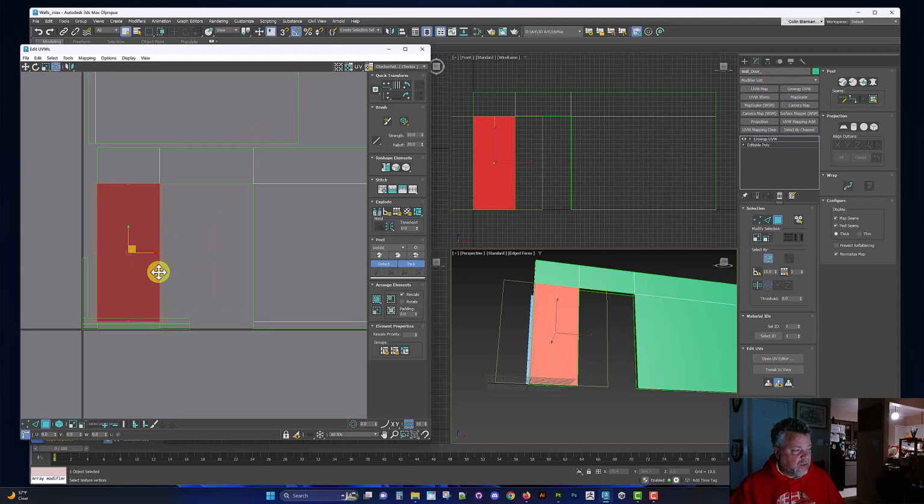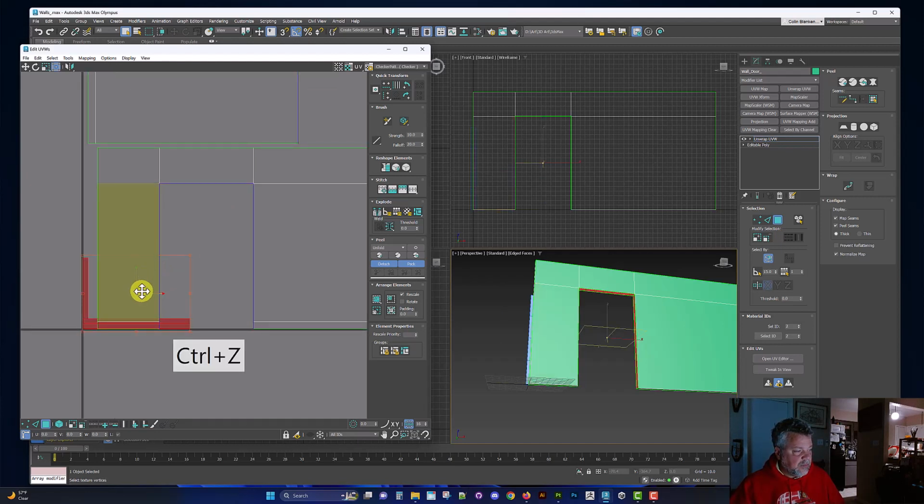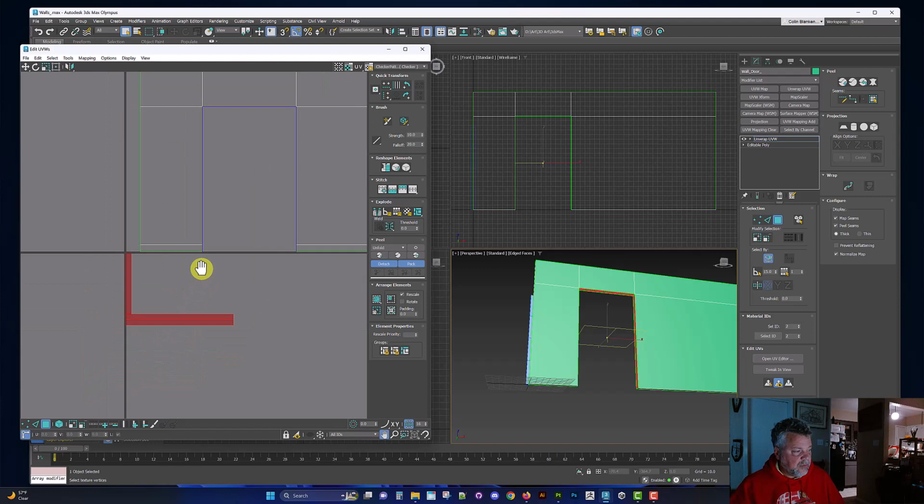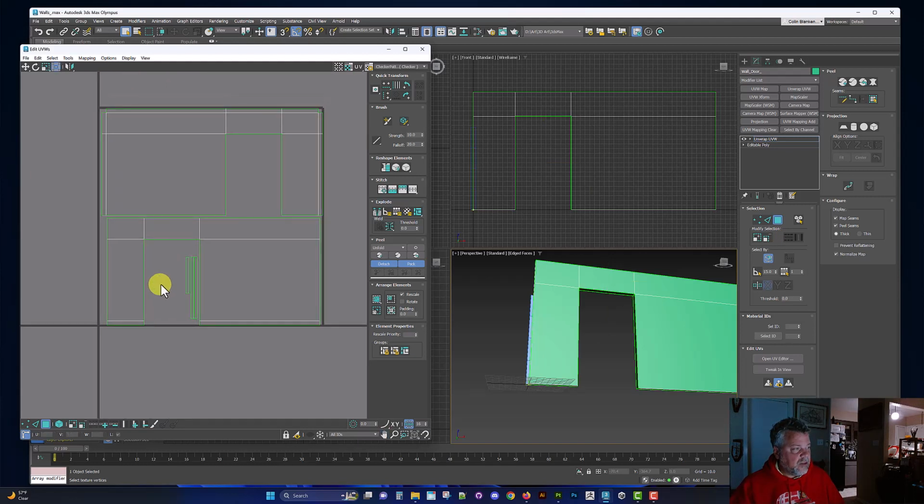Those are fine. Uh-oh. Just put those right now. For right there, there's our basic door structure.